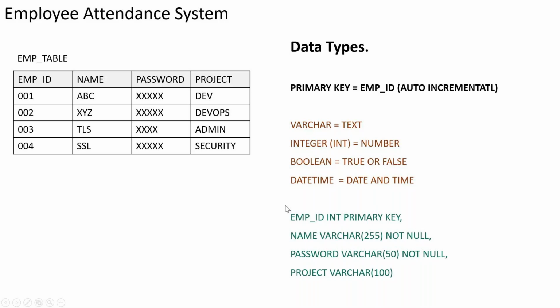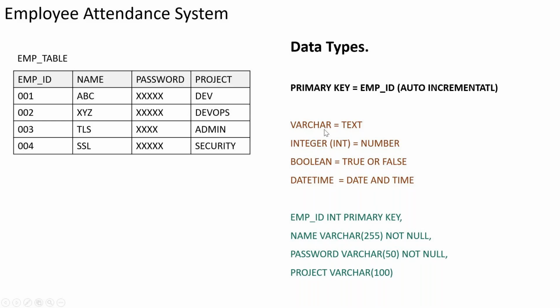So when you are creating a table inside your database, you need to mention that I am going to create a table like the employee table, and the fields for that table will be employee underscore id, which is integer type. Integer, int here, right, and it's a primary key. This is the format I need to provide when creating a table. Then I'm saying name, and then varchar. Varchar is, again, as I mentioned, text.